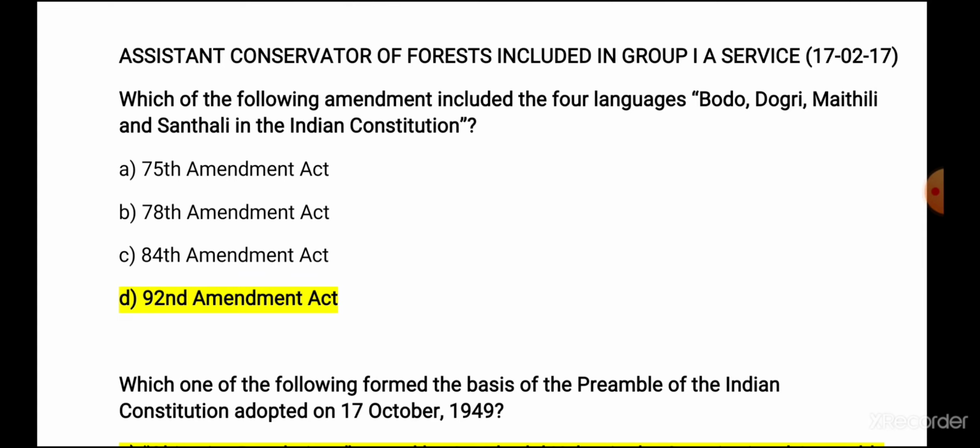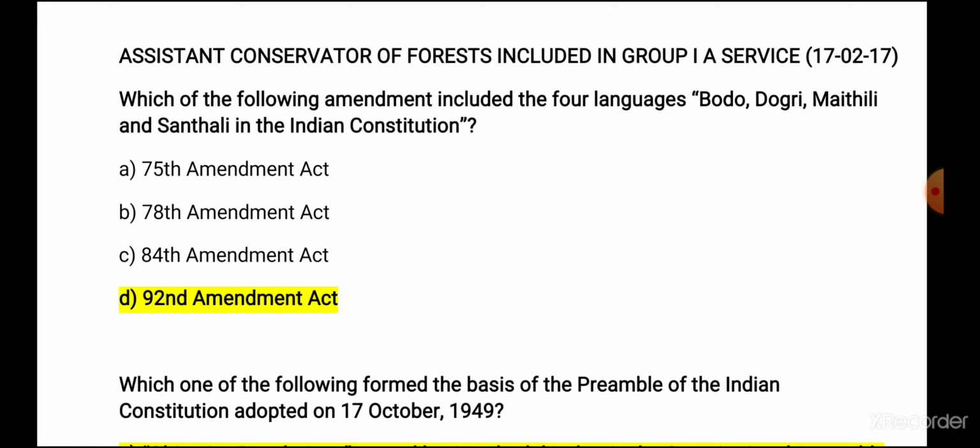Assistant Conservator of Forest included in Group 1A service. In this examination 2017, the question asked was, which of the following amendment included the four languages Bodo, Dogri, Maithili and Santali in the Indian Constitution?